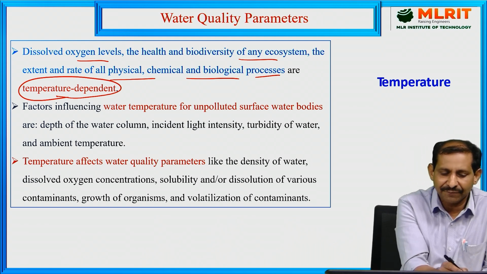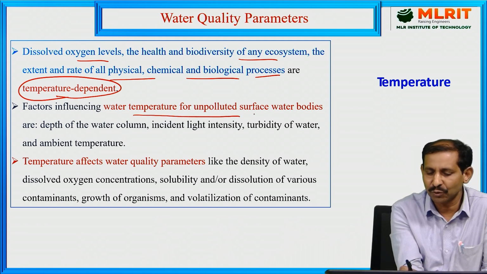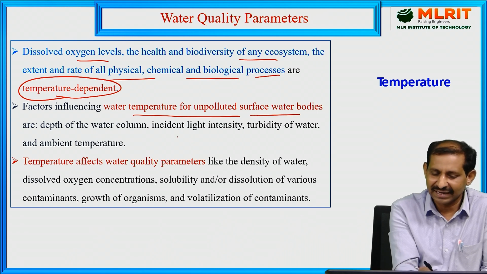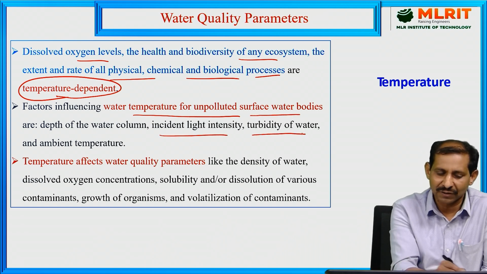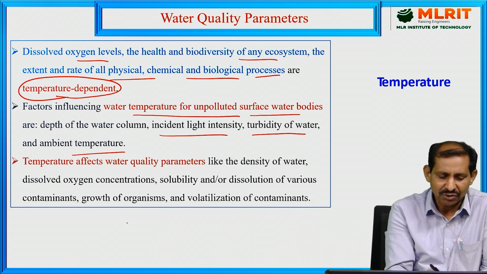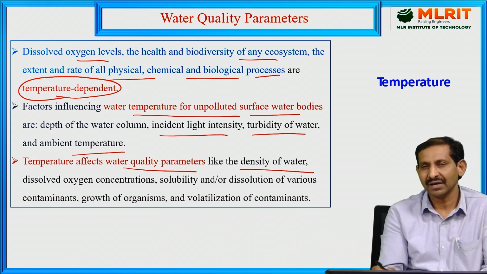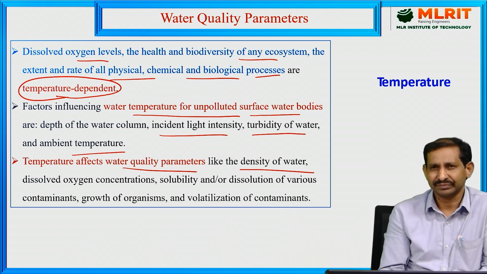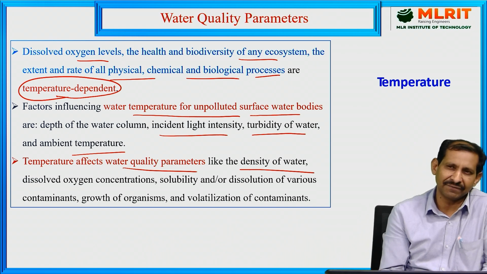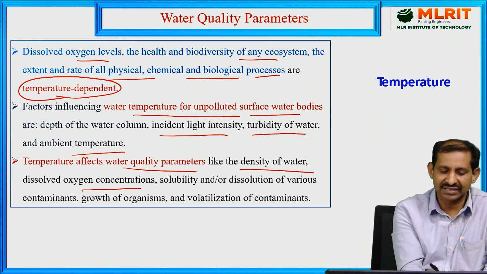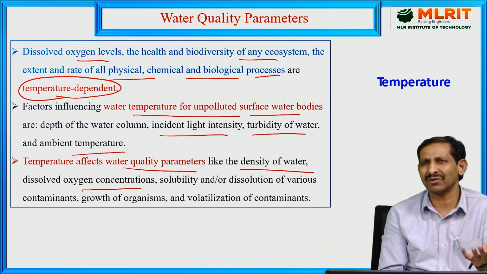Here the factors that influence the water temperature in unpolluted surface water bodies are light intensity, turbidity of water and ambient temperature. Now coming to the effect of temperature on water quality parameters, like the density of water and the dissolved oxygen concentration. Dissolved oxygen is required more by aquatic life.